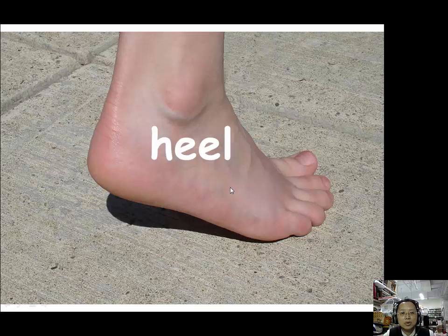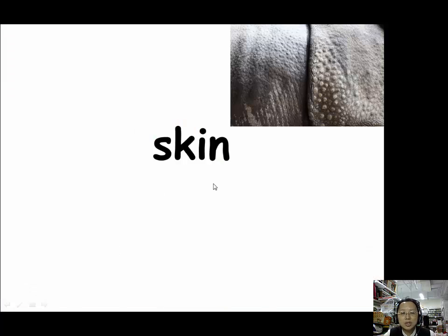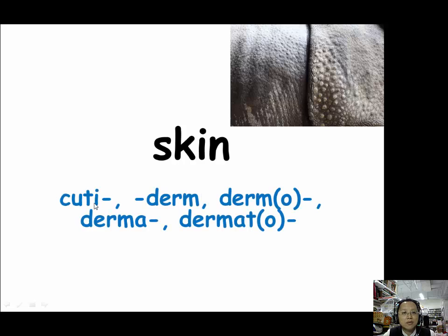For heel, we use calc. And for skin, we use four prefixes: cuti, dermal, dermo, derma, and dermato, and also one suffix, derm.